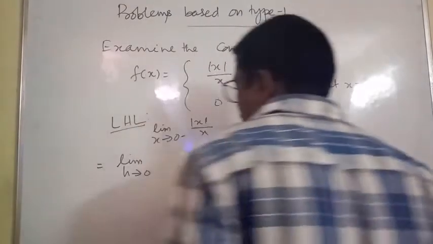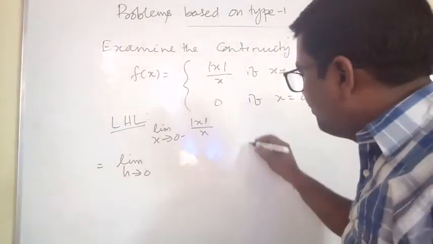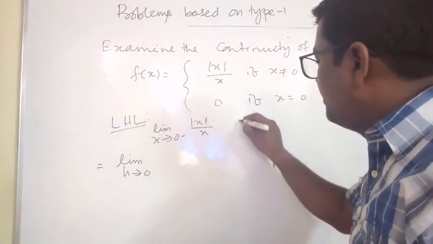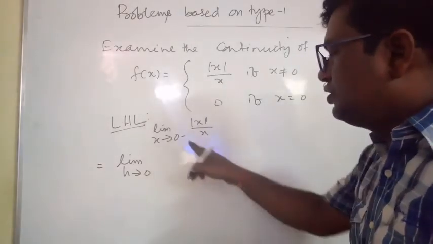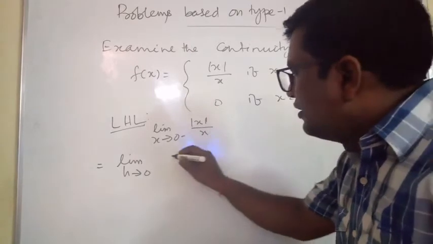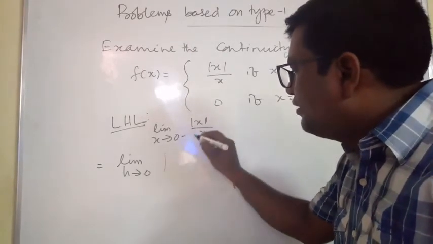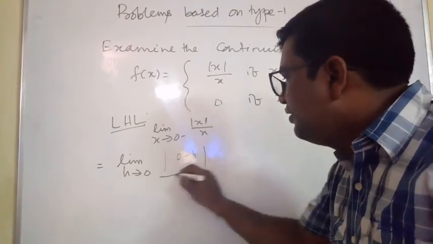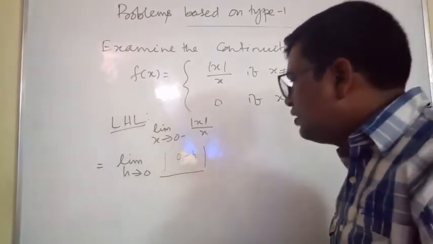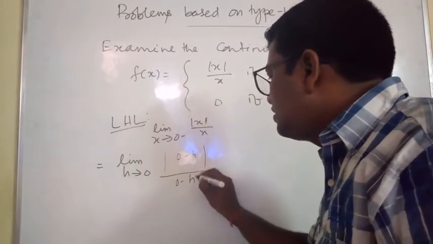Put x is equal to 0 minus h, that is, x will be 0 minus h.